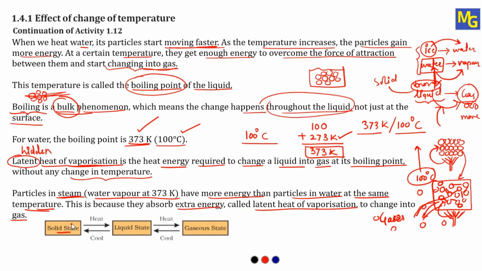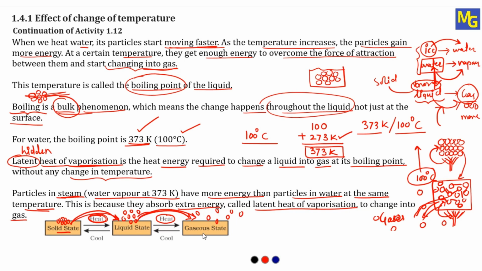Solid state, when it is heated, converts into liquid state. Liquid state, if you continue heating, converts into gaseous state. So this is called the conversion of states, that is, solid state to liquid state to gaseous state. And remember, whenever you want to convert solid to liquid, you have to heat, because to overcome the forces of attraction present between the particles of solid, we have to give energy, that is heat. When it is converted into liquid state, the particles still have a force of attraction between them, and to overcome this, you have to continue heating. When we continue heating, all these particles gain energy, overcome the forces and convert into gaseous state. And here the particles will be far away from each other. The forces of attraction will be very, very less.